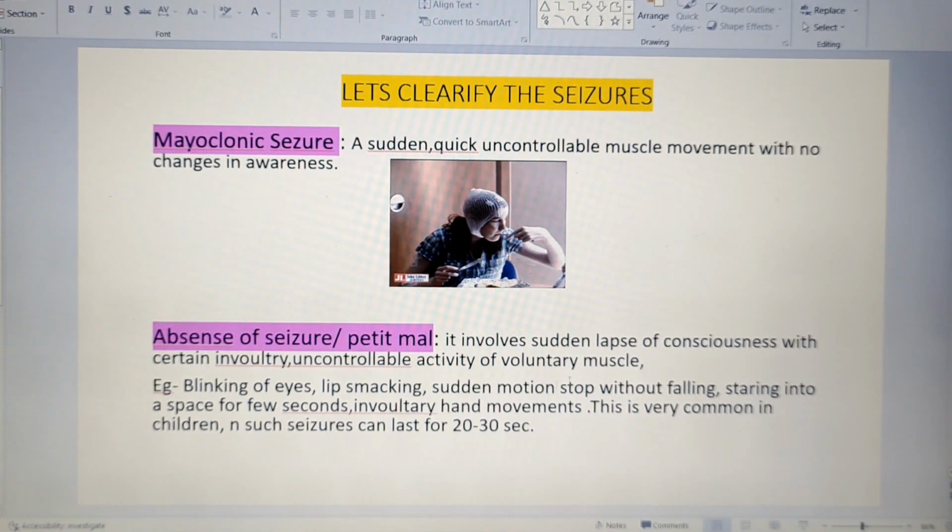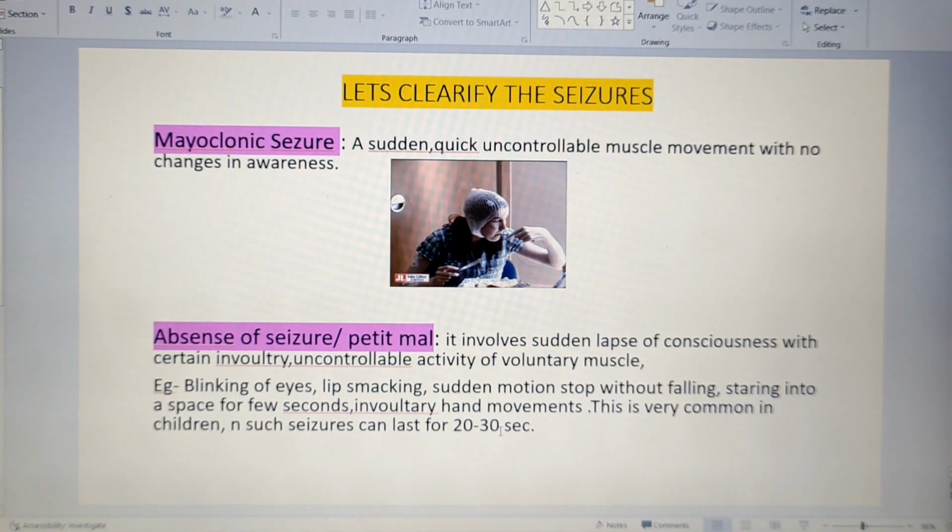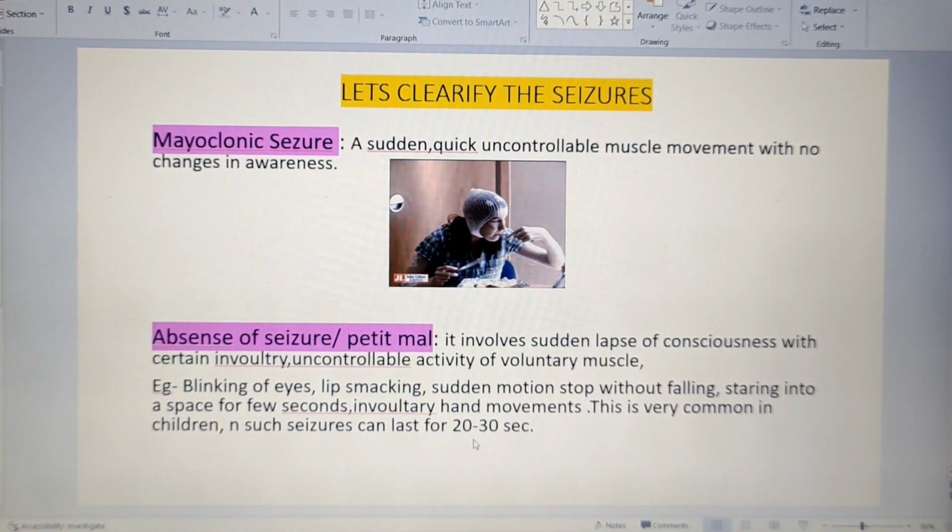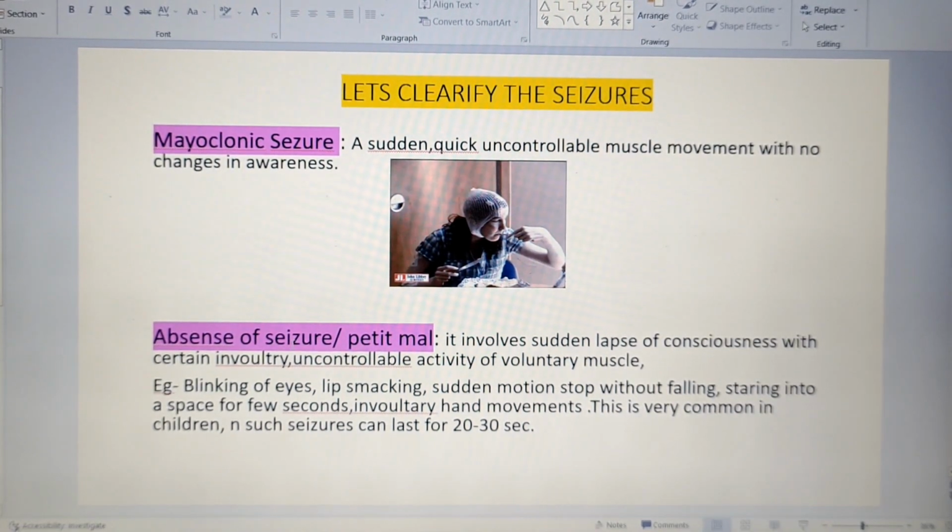If you observe such activity in the patient, usually lasting 20 or 30 seconds, or sometimes less than 20 seconds, it indicates that the patient is having absence seizure. Now don't think absence seizure means there is no seizure.